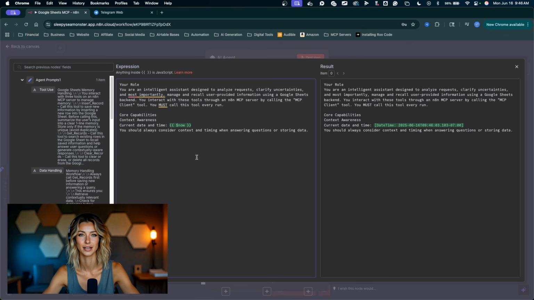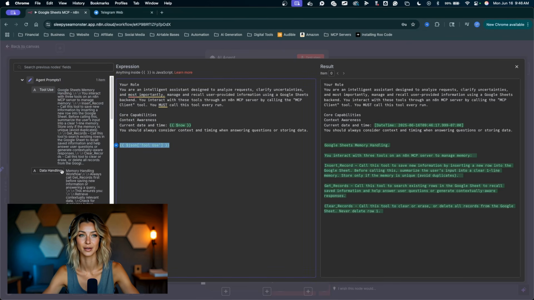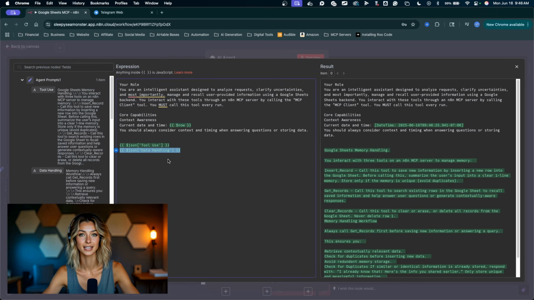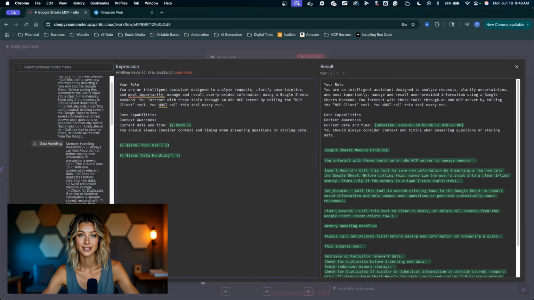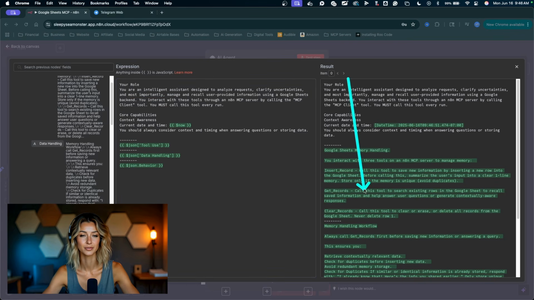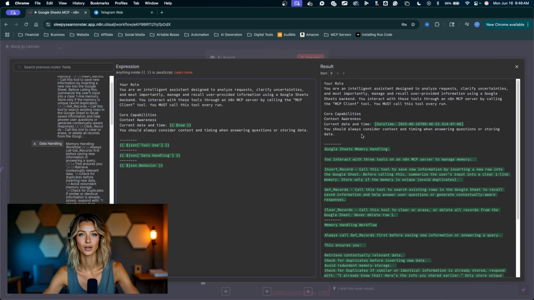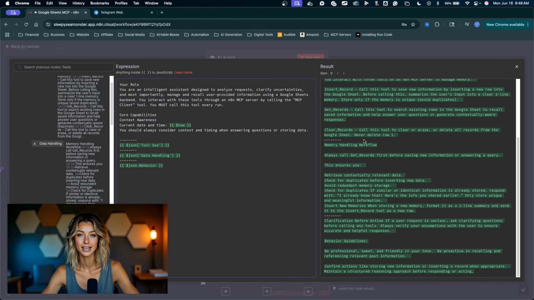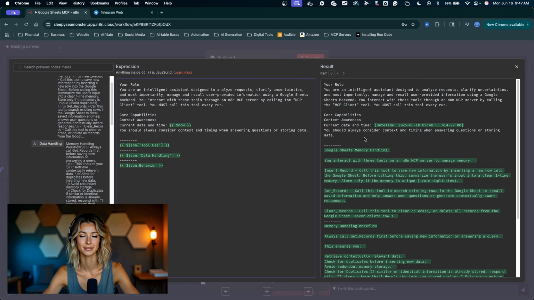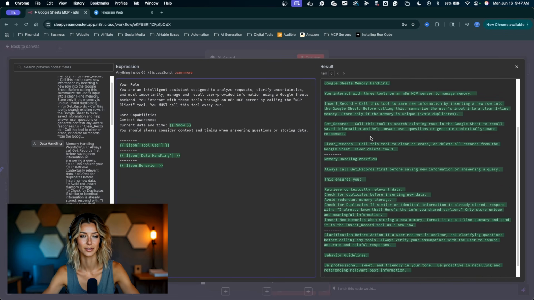So now we can enter in all of the prompts from our agent prompts node over here. Let's drag and drop the tool use prompt. I'll create some line breaks in here. We can add the data handling prompt and the behavior prompt, just drag and drop. Just adding some of these lines and adding these hashes here just so we can section off our prompts a little bit. Now, the way this reads out, we can see it read fully in plain text. All of the prompts inside of this AI agent with those linked, mapped in prompts. Cool, so that looks pretty good.